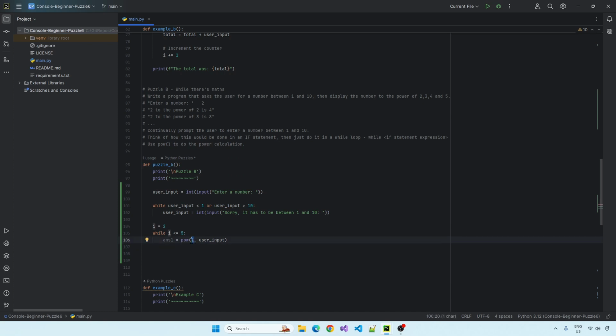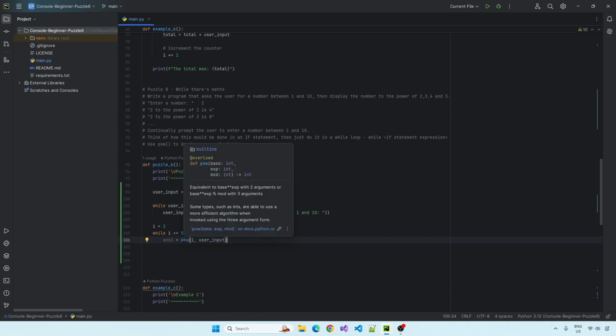What to the power of what do you want, and what do you want to make the power of? That's just the way. If I hover over it, it should tell us. So it's just saying, use the base, then the exponent, and then the mod, blah blah blah. So you can just highlight stuff to see how it's supposed to work.